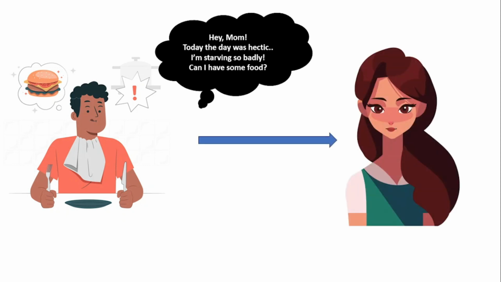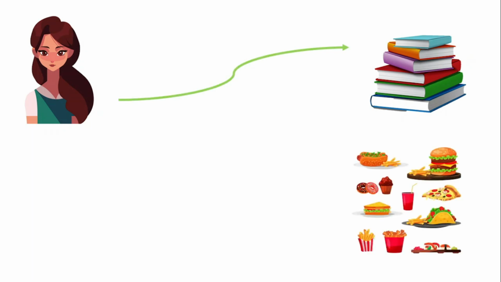You will basically ask your mom. And your mom is so kind, so she will instantly go to your kitchen and bring some food for you. Now, keeping in mind that you are hungry, will your mom ever bring some books to eat or have some food? Which path will she choose? Yeah, you're hungry, that's right, but that doesn't mean you will start eating books, right? That's totally ridiculous. You will ask your mom again to bring some food and not books.